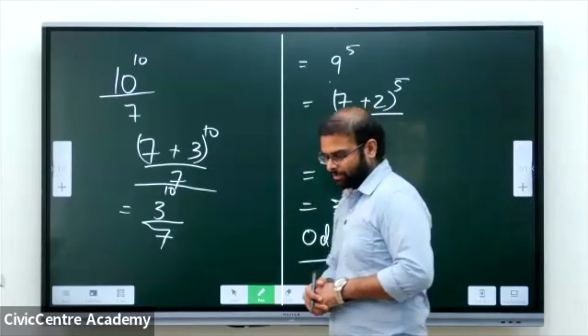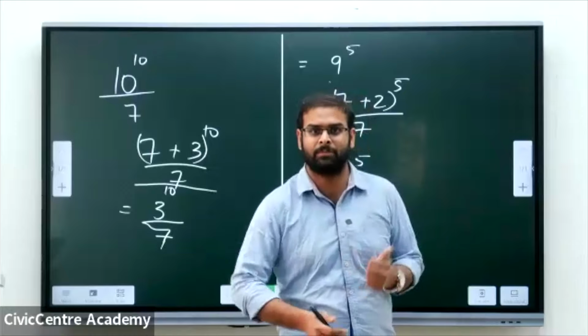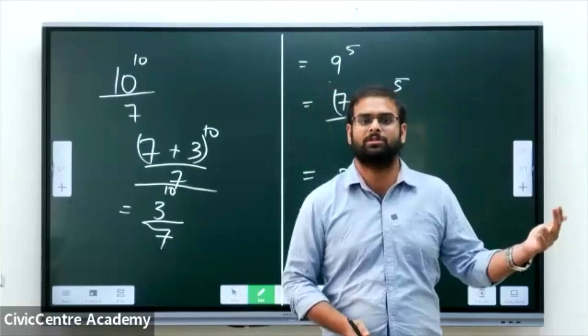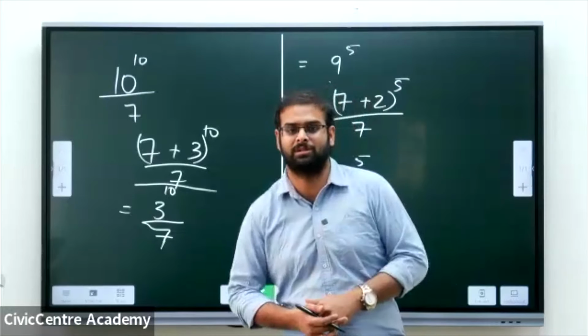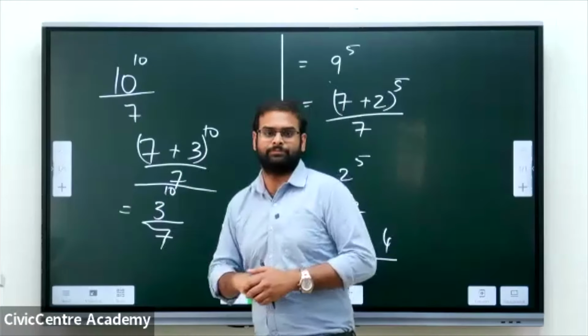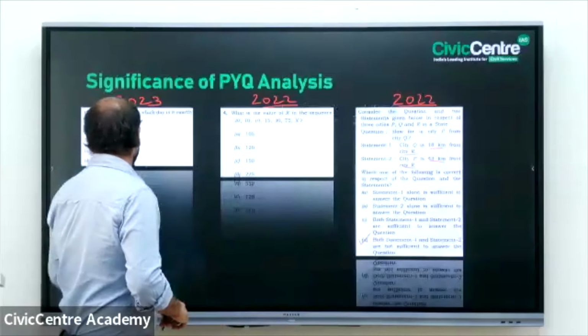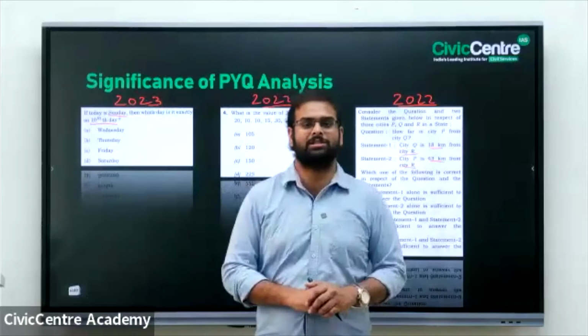So once you get the odd days, because first day is Sunday, that is 0 is Sunday, 1 Monday, 2 is Tuesday, 3 is Wednesday, and 4 is Thursday. So the day after 10 power 10th day will be Thursday. This is the actual question, what they want you to find out in this particular question.